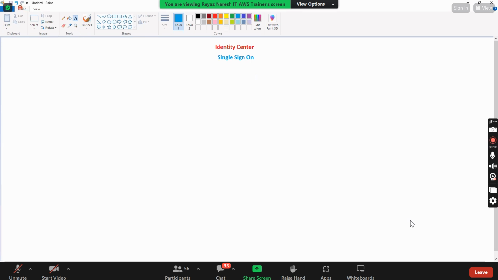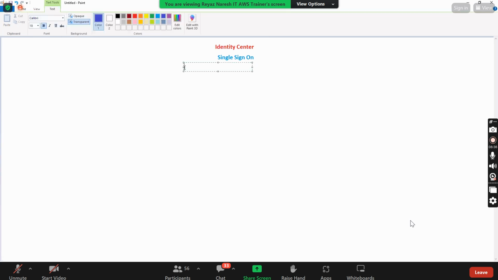There are two ways to use this Identity Center. Identity Center is a single sign-on service in AWS. What is that? Identity Center is a single sign-on service in AWS. I'll write that here. Identity Center is a single sign-on service in AWS. How does this work? Let's see that.